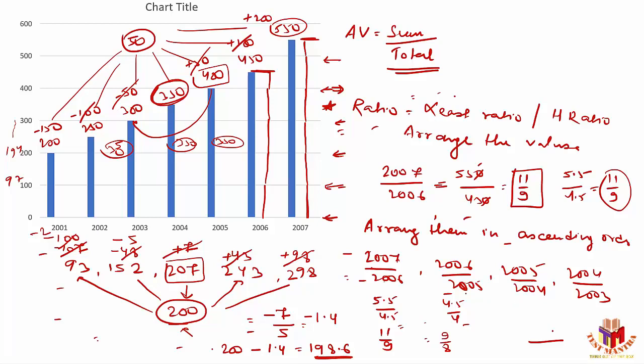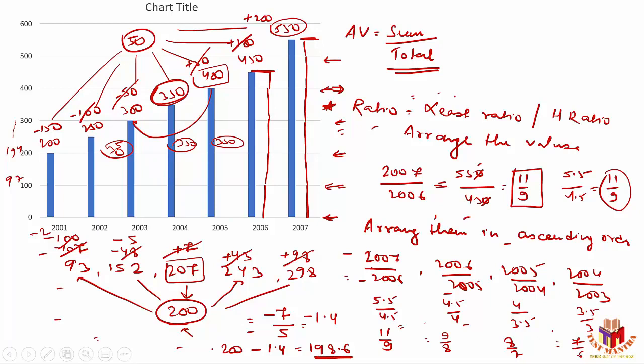Next one, 2005 and 2004: it's 4 and 3.5, that's 8 by 7. And the last one, 2004 and 2003: 3.5 blocks by 3, that's 7 by 6.